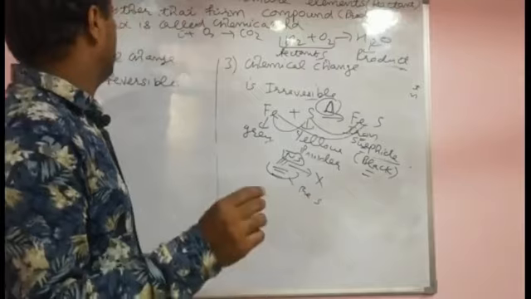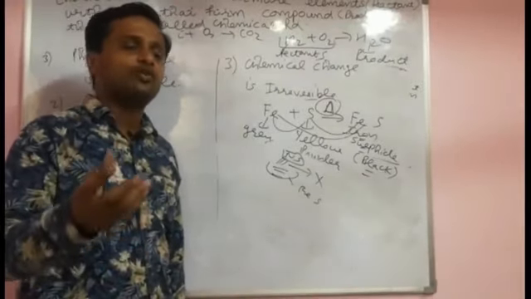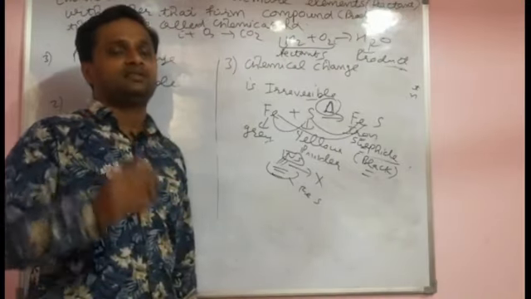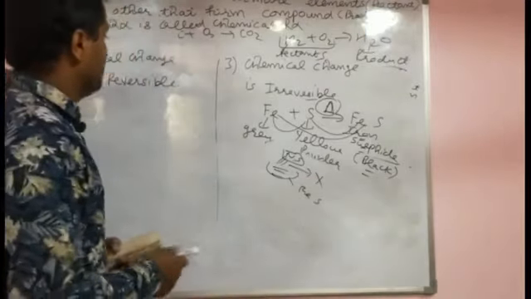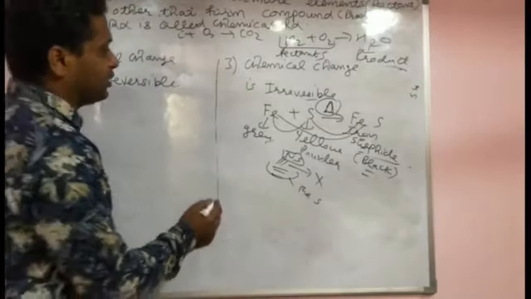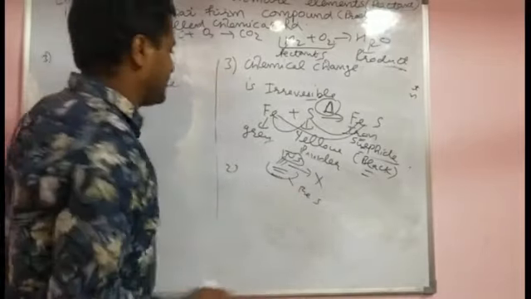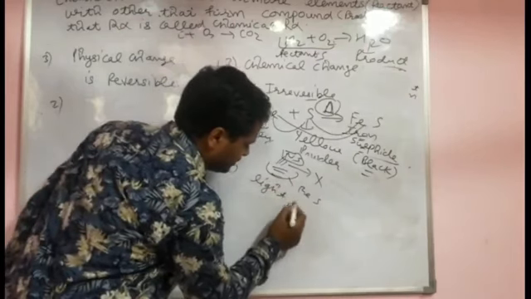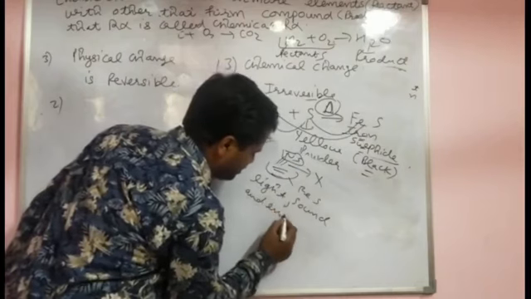Physical change: the first point is that no new formula is formed. In chemical change, a new formula is formed. Physical change is understood by SSS: shape, state and size change. And the second point, if you want to understand chemical change, light, sound and energy change is there.